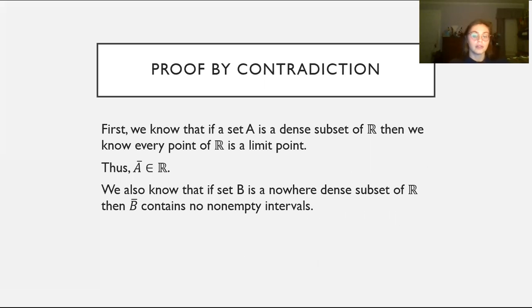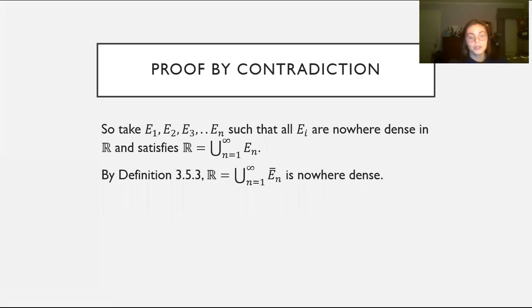First, we know that if a set A is a dense subset of the reals, then every point of the reals will be a limit point, and then we can make the claim that A bar is the reals. We also know that if a set B is a nowhere dense subset of the reals, then B bar contains no non-empty intervals. These are both from the definitions we just talked about. Now we're going to take E sub 1, E sub 2, E sub 3, all the way to E sub n, such that all E sub i are nowhere dense in the reals, and the real numbers are equal to the union of E sub n. So by definition 3.5.3, the real numbers are equal to the union of E bar sub n, and this is nowhere dense.